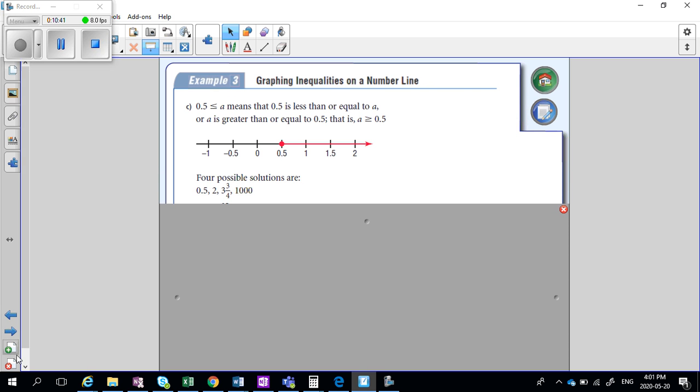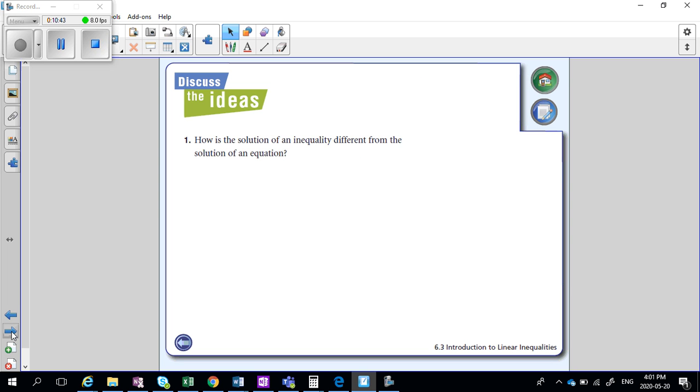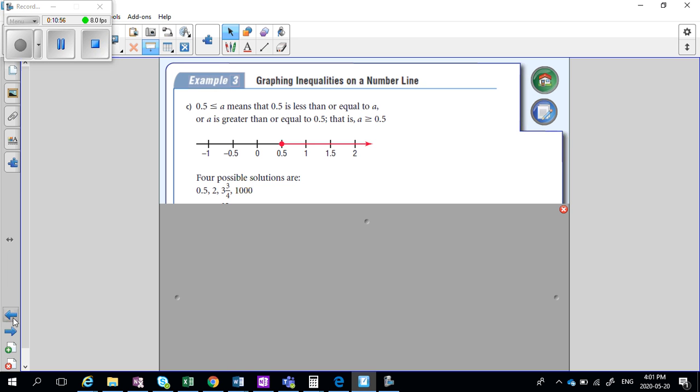This is just more of the same. I think we're done. How is the solution of an inequality different from the solution of an equation? With an inequality, you have a whole bunch of solutions that are good, so you can pick any of them. Any of the ones that fall on that colored red line are possible solutions. With an equation, you usually only have one possible solution.